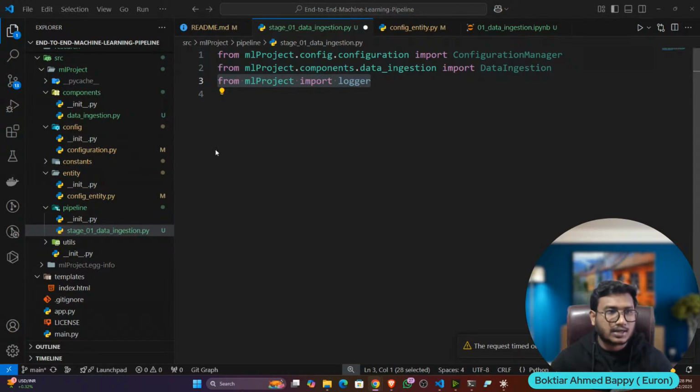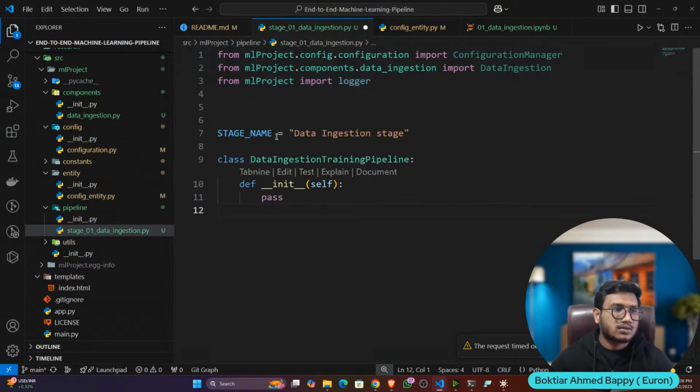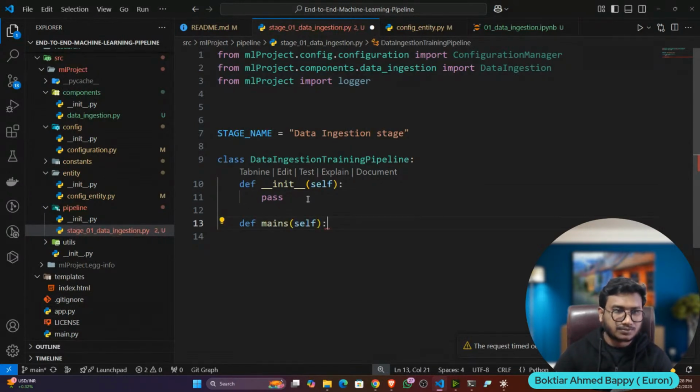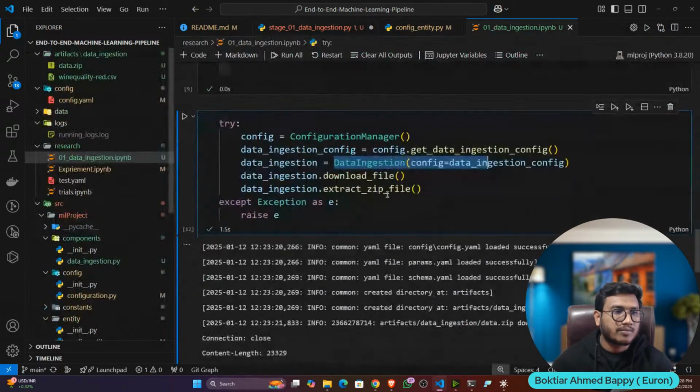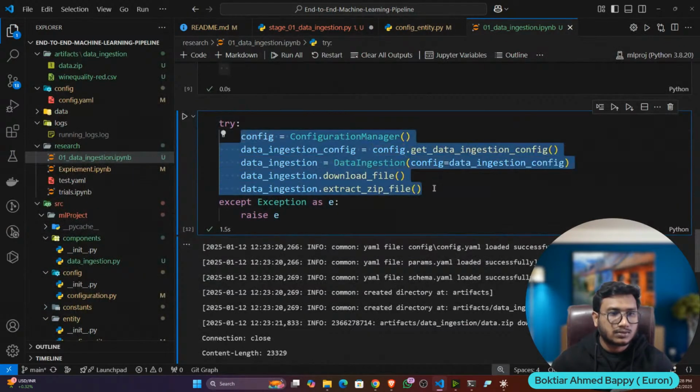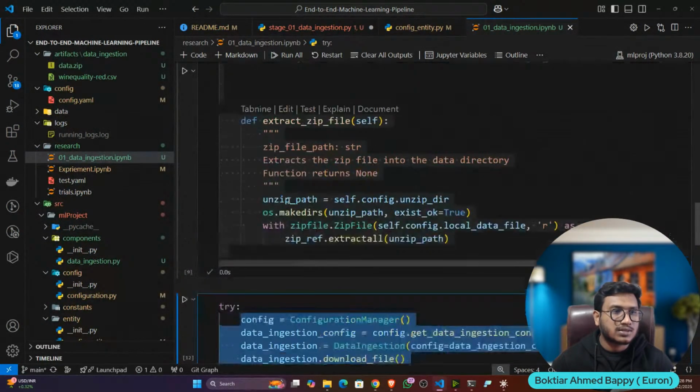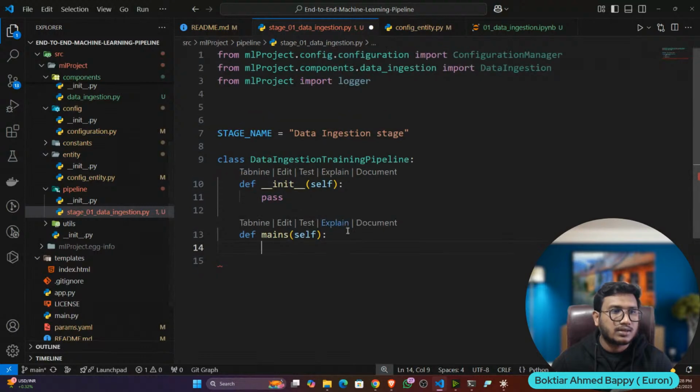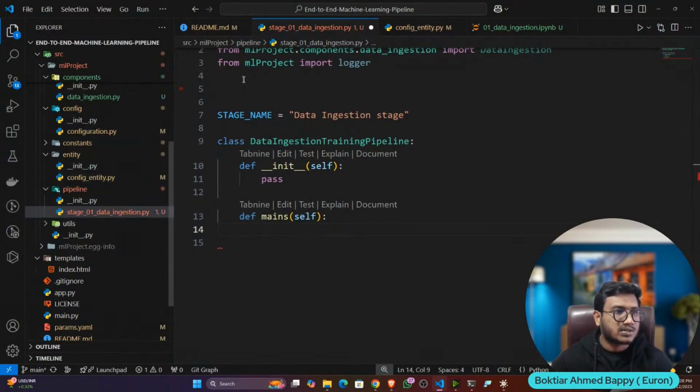And here is my pipeline. Here I'll write a class. The stage name is data ingestion stage, and this is the class data ingestion training pipeline. Inside that I've written a constructor. Inside the constructor, I'm not doing anything, that's why I've given the pass operation. Now inside that, let's write a method. I'll name it main. Inside that I will copy paste the same pipeline code. Everywhere you can see I was using this try except block to handle the exception scenario.